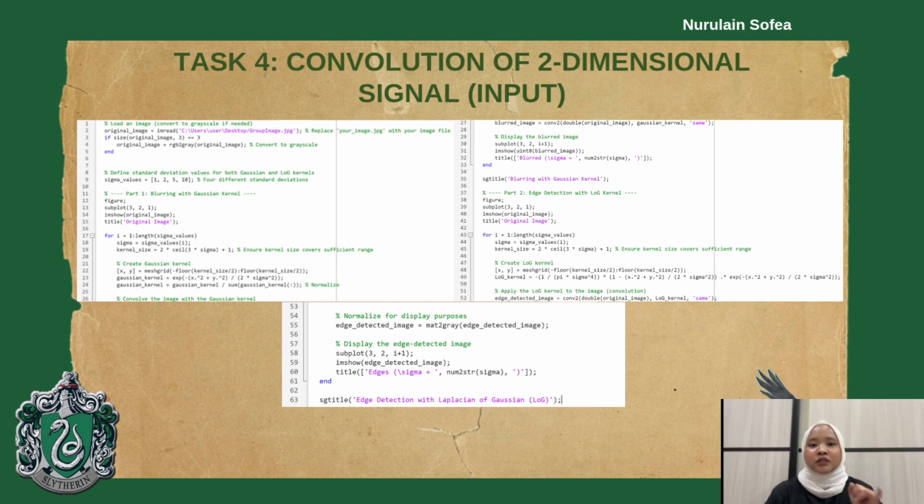After that, I do the edge detection with the Laplacian of Gaussian, LoG. It's the same as before. I will display the original image first before applying the LoG filter. The image is convolved with the LoG kernel to produce an edge detected image.